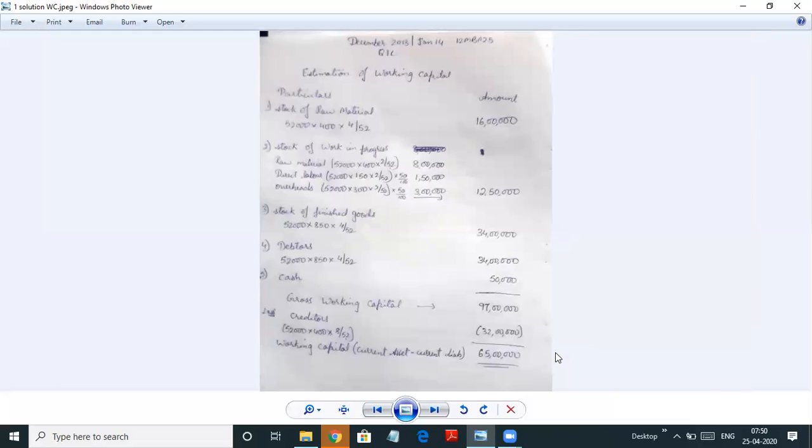Estimation of working capital. We are first starting with stock of raw material. I hope you remember the formula of operating cycle. Similar way we are going to use this. So if you see, we are manufacturing 52,000 units into the raw material cost given is 400. So we get the total cost of raw material. Now this total raw material will not remain in stock.